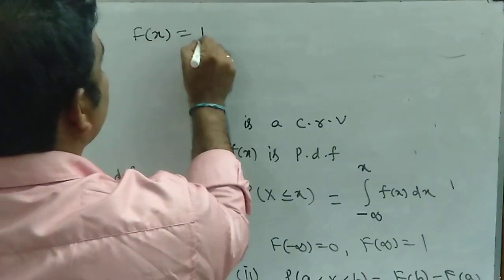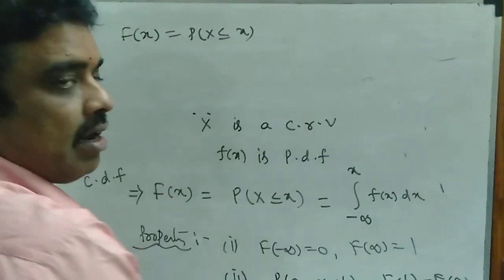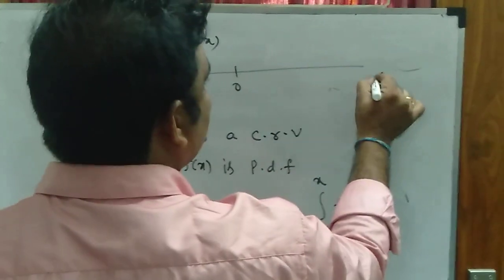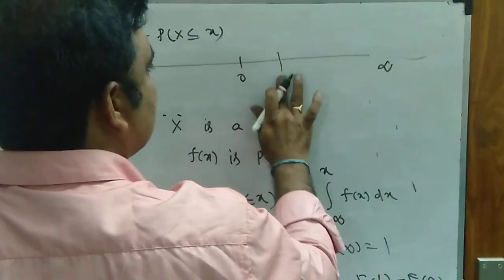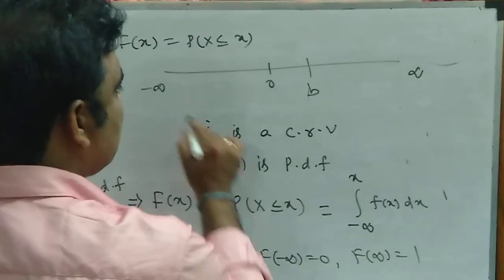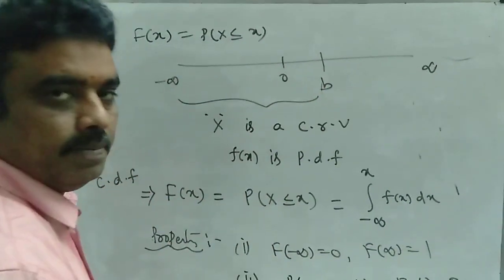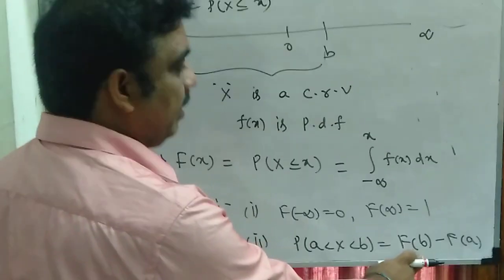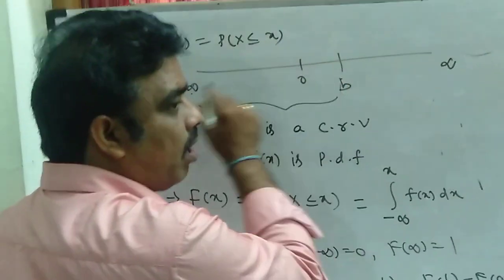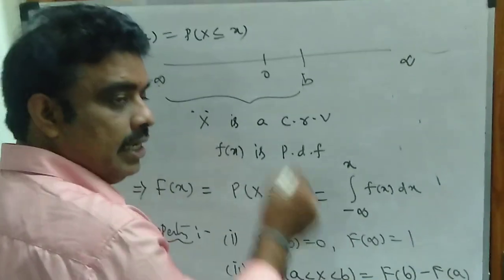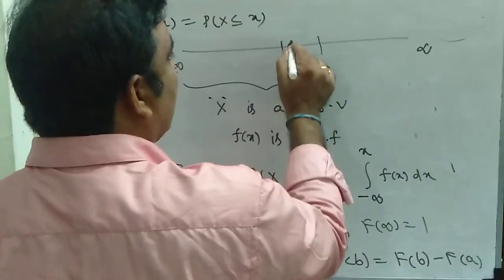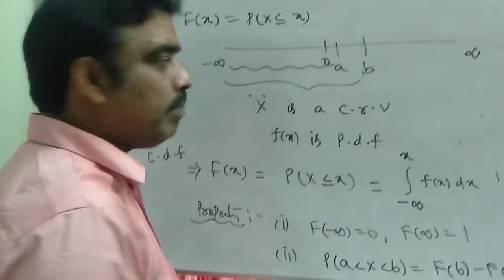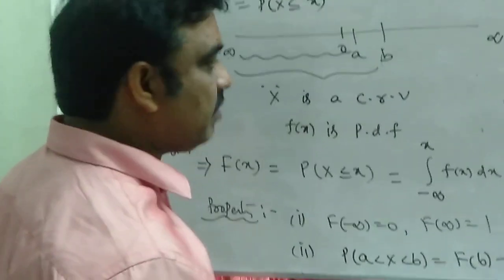What is F of x? F of x means probability of X less than or equal to x. Suppose this is 0, this is minus infinity, this is infinity, and this is the point b. F of b means the summation from minus infinity to b, the cumulative distributive function at x equal to b. All summation values from minus infinity to b will be in this. Similarly, F of a means minus infinity to a, the summation of all the values between minus infinity and a.